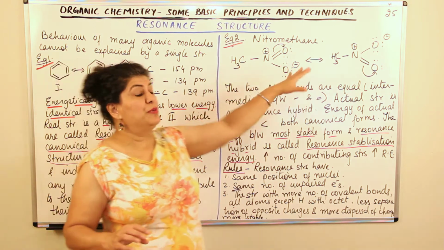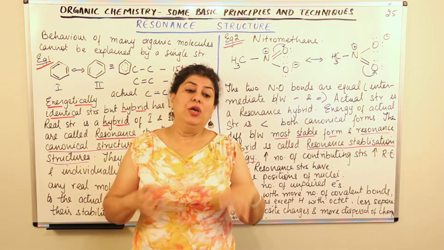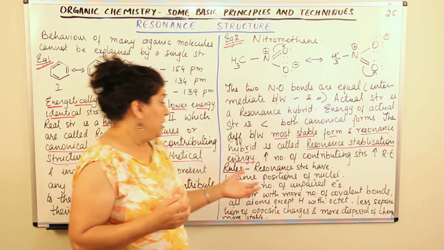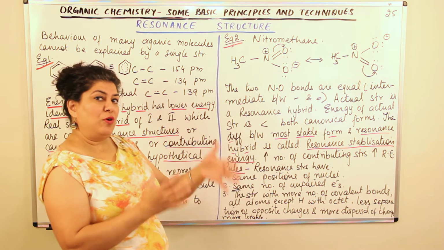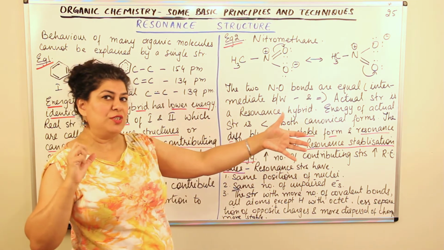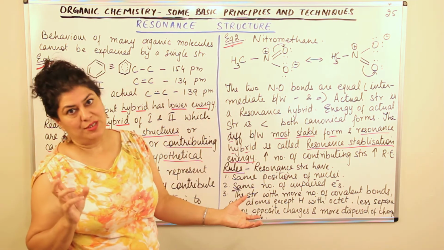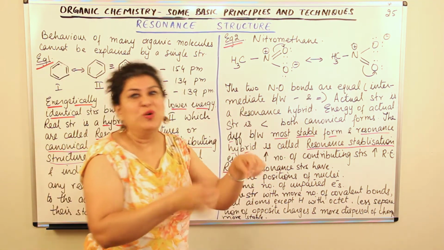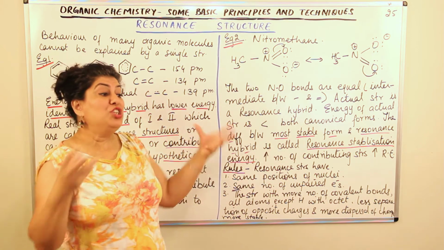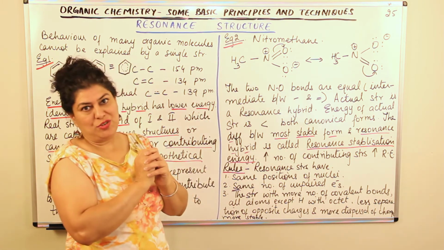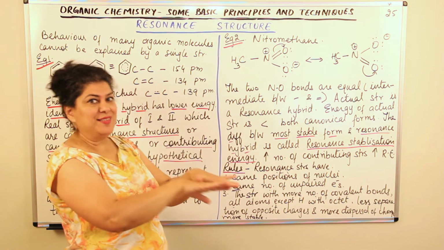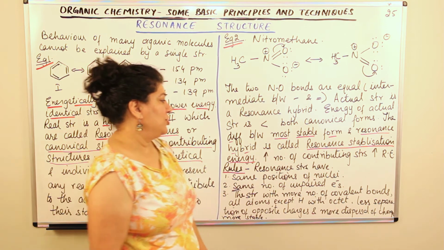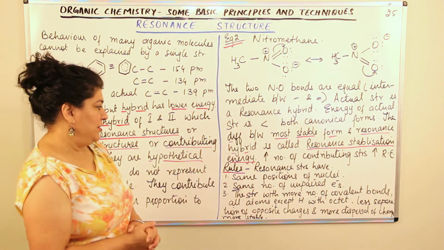Now we have taken examples where we have only 2 contributing structures. You may have other molecules where the number of contributing structures may be even larger. So if there are more contributing structures, the greater will be the resonance energy, because each contributing structure contributes towards the resonance hybrid. And since each one is contributing towards the resonance hybrid, it is contributing in decreasing the energy. So an increase in the number of contributing structures increases the resonance energies.